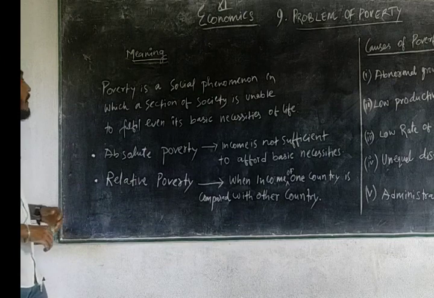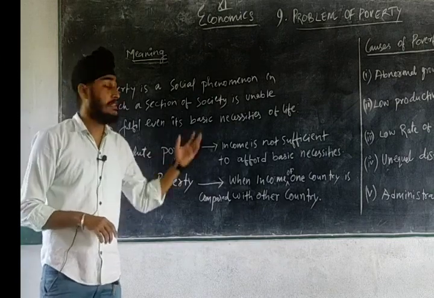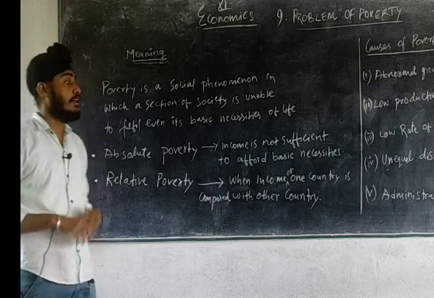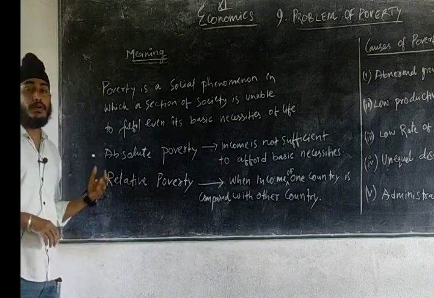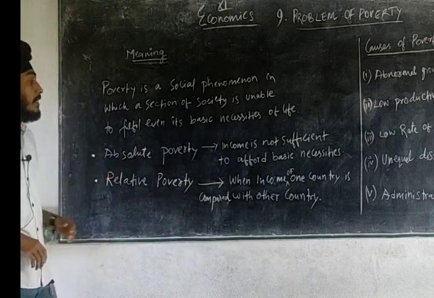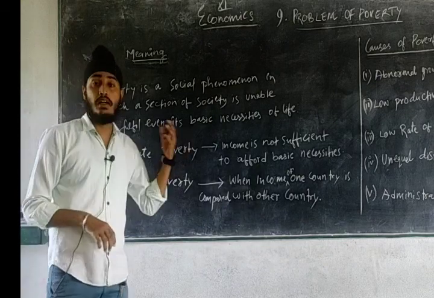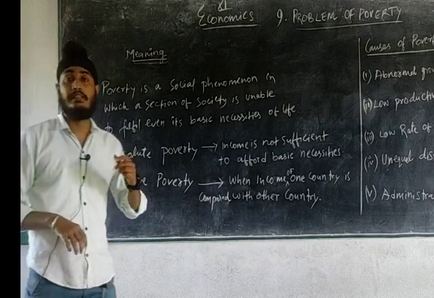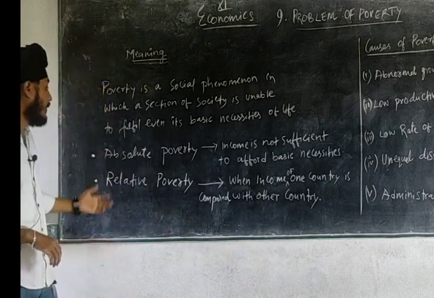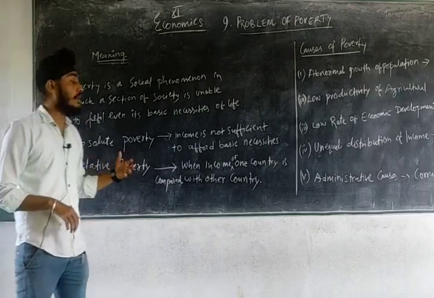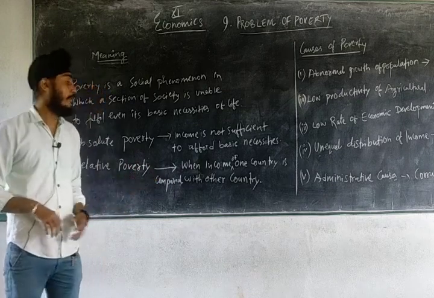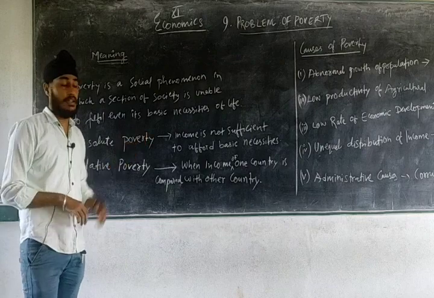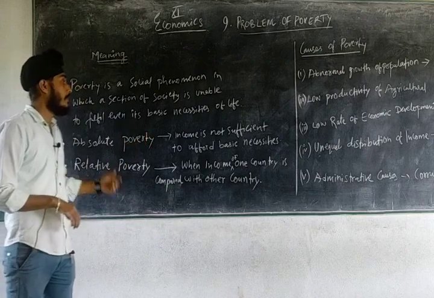Poverty is a social phenomenon in which a section of society is unable to fulfill even its basic necessities of life. Clear? So there are two ways in which poverty is determined. The first one is absolute poverty. Absolute poverty is when a consumer's or household's income is not sufficient to afford basic necessities, and relative poverty is when income of one country is compared with other country. So this was the meaning of poverty as well as absolute poverty and relative poverty.